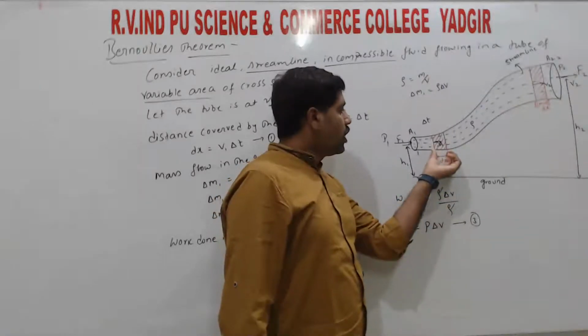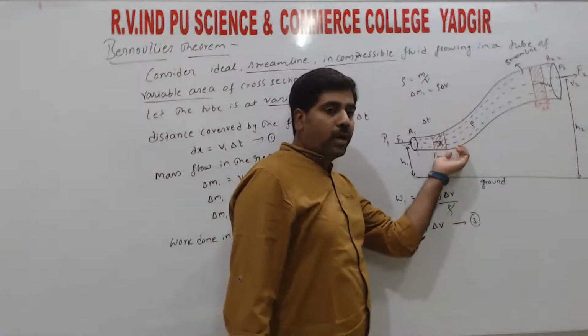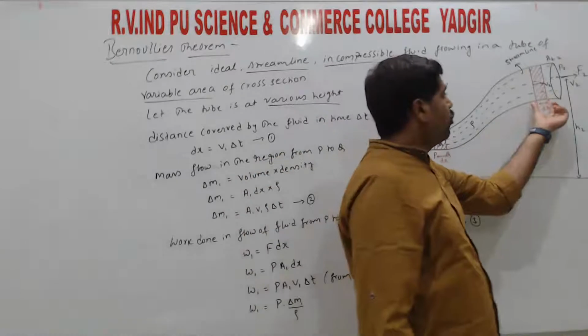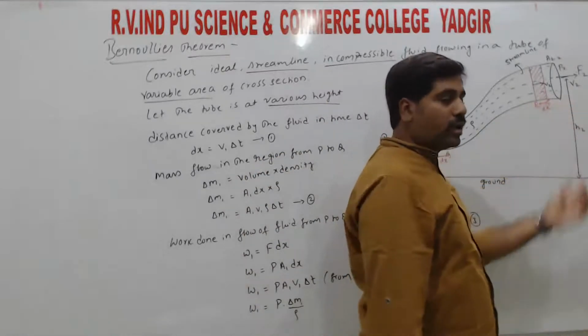So how much mass is moved here, the same mass will be moved from the region R to S, right?